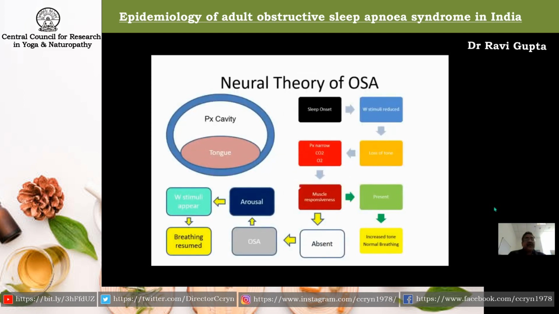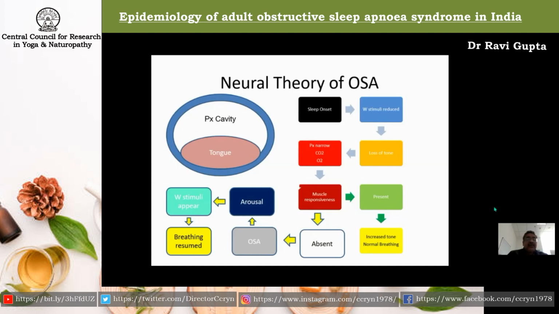So according to the neural theory, as the patient goes to sleep, the wakefulness stimuli are reduced. That leads to the loss of muscle tone in the upper airway, and that actually reduces the girth of the upper airway. Now the respiration is dependent only on the relative amount of oxygen and CO2 in the blood, and these signals actually control the responsiveness of the muscles to the hypoxemia and hypercapnia.